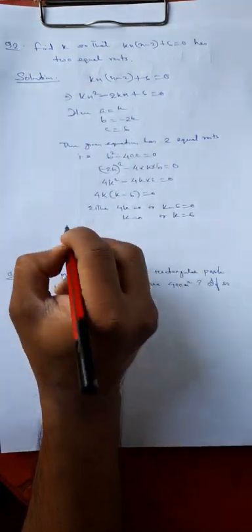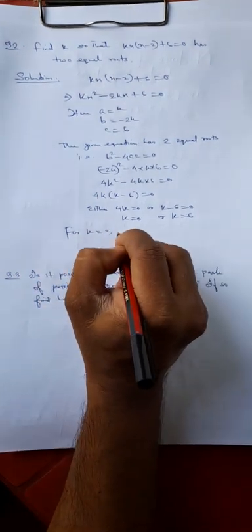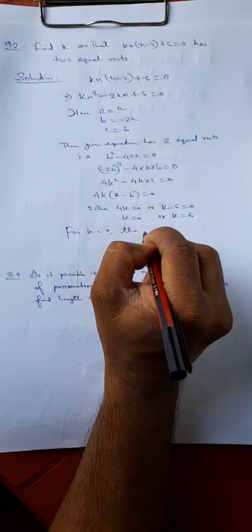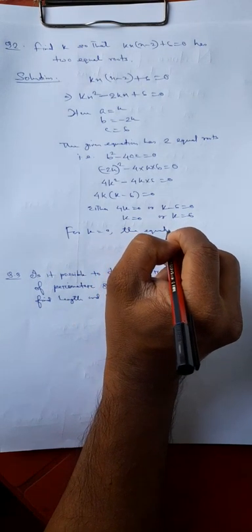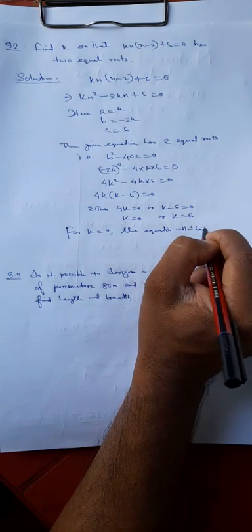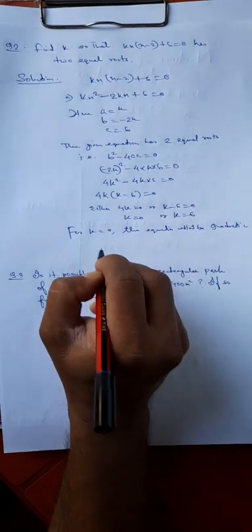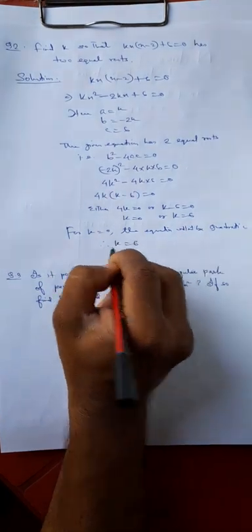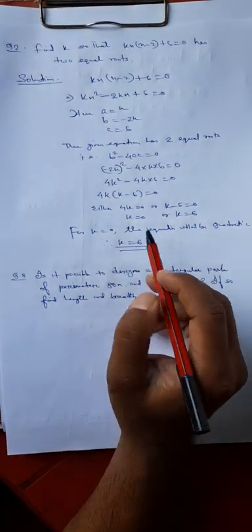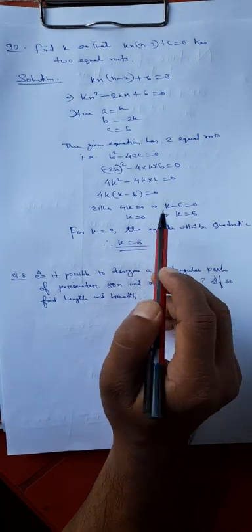If you take k equal to 0, the equation will not be quadratic. Therefore k equal to 6. This is the answer. We got two solutions, k equal to 0 and k equal to 6.